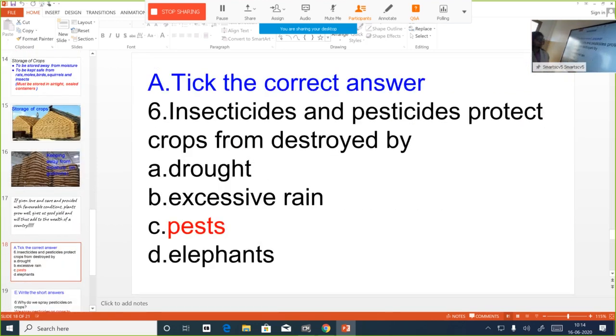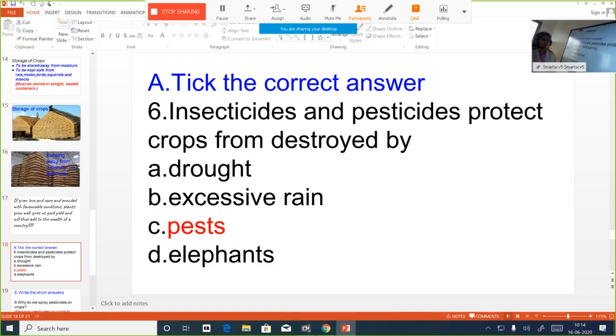Now let's discuss a few question answers which are left to answer from the back of the chapter. See, there is no confusion regarding the way in which you have to maintain your notebook. This will be applicable for other chapters also. All these one-word type of questions that we discussed, there is no need to copy them in your notebook.